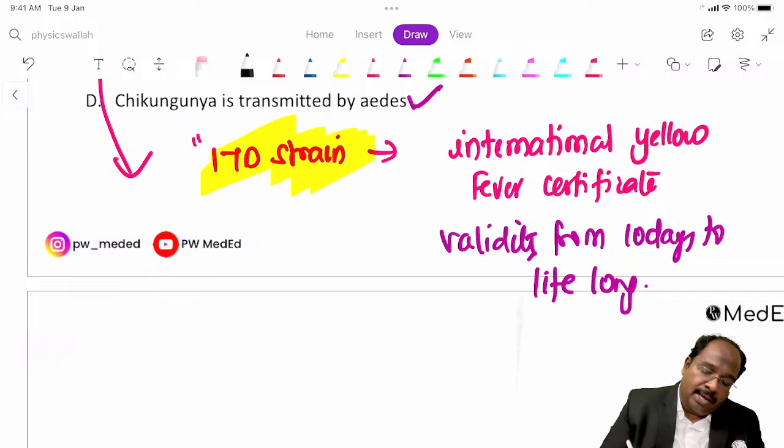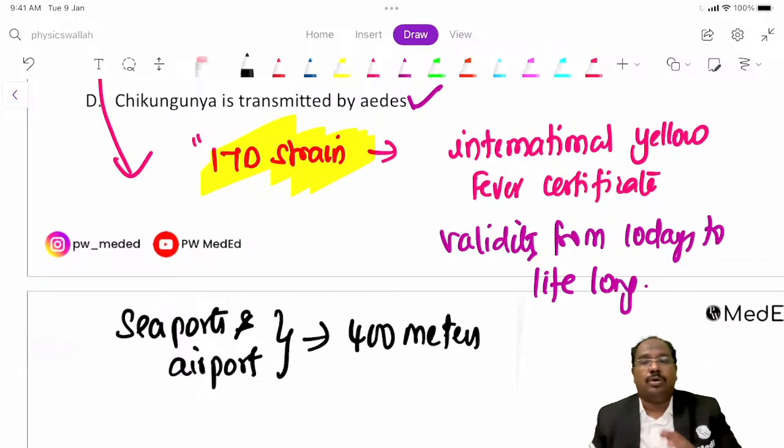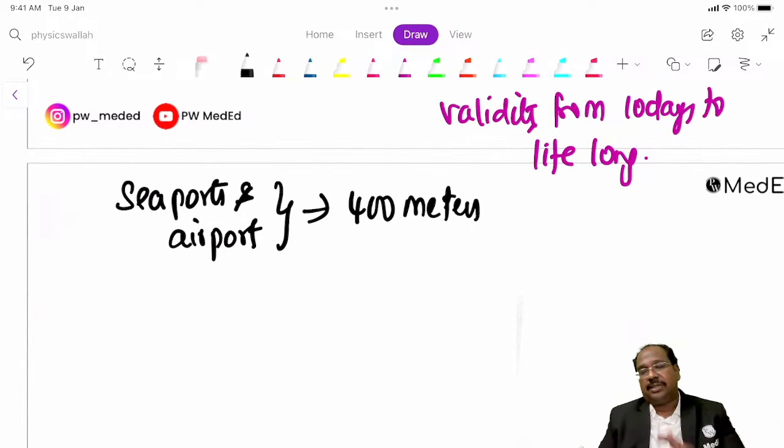And seaports and airports: no breeding places. There should not be any breeding place within 400 meters of seaports and airports, guys.